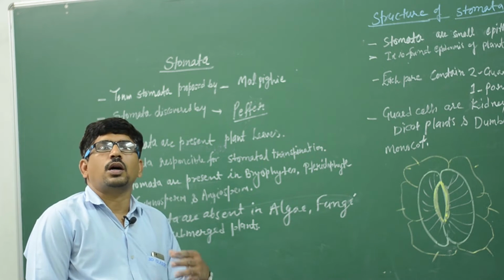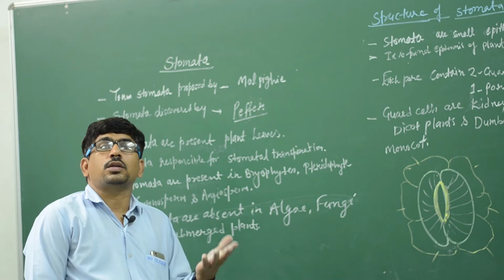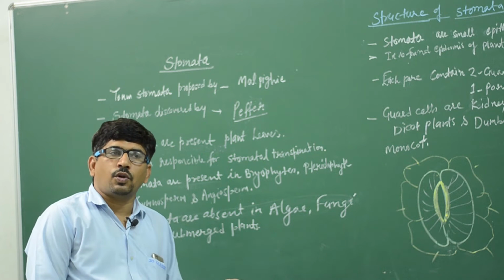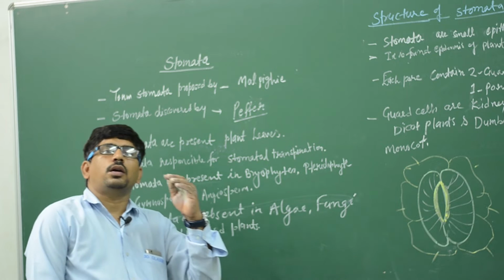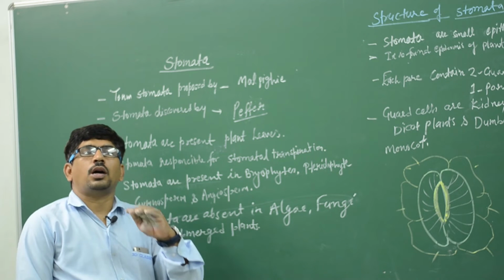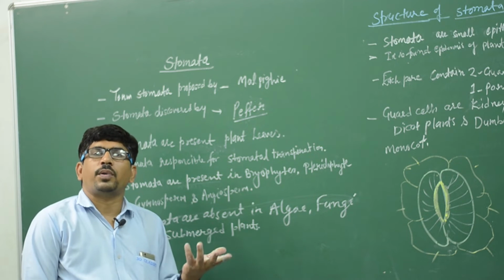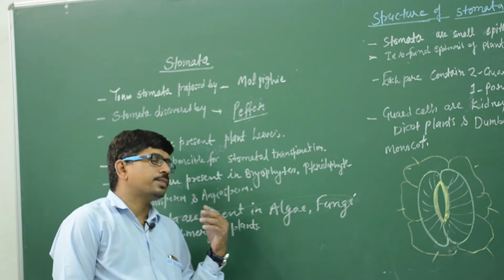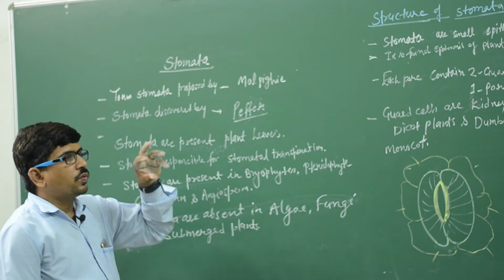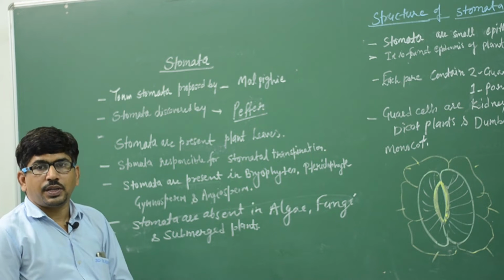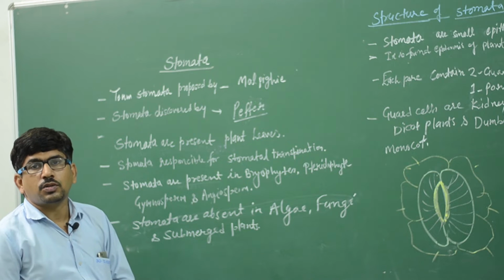All plants contain stomata except a few lower plants, and they release water vapor in the form of transpiration. So we can say the site of transpiration is the stomata.